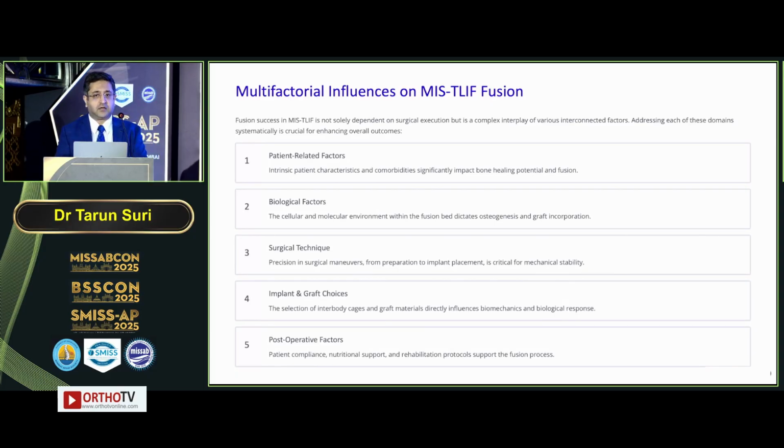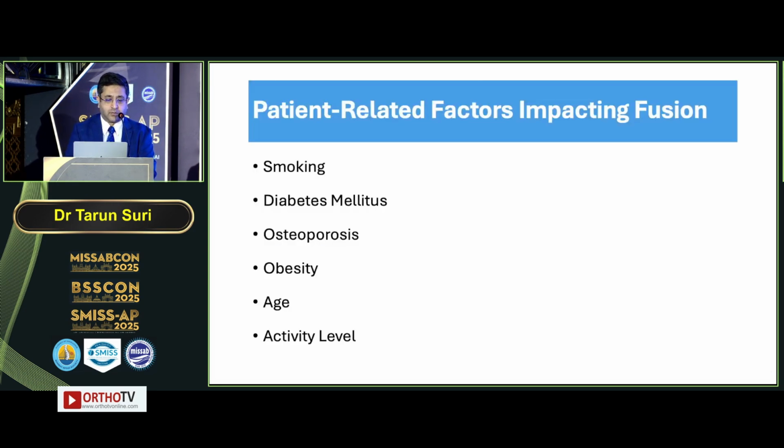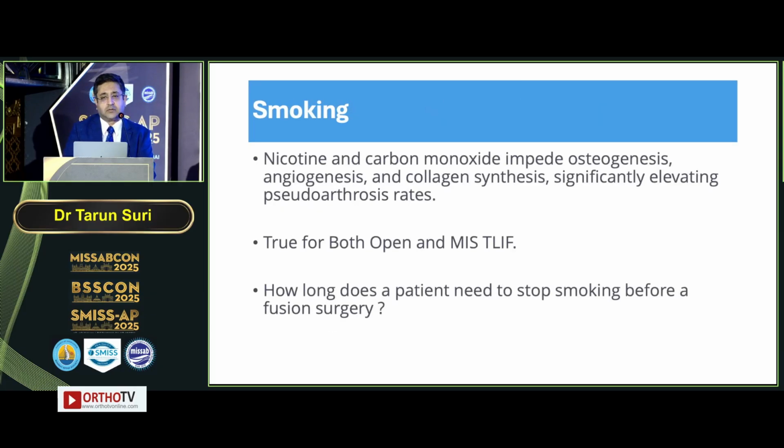The factors which affect the fusion may be multifactorial, which can be divided as patient-related factors, biological factors, surgical techniques, the choice of implant and the graft, and the post-operative factors. If you look at the patient-related factors, the important factors are the smoking status, diabetic status, osteoporosis, obesity, age, and activity level. So let's discuss in detail about each of them.